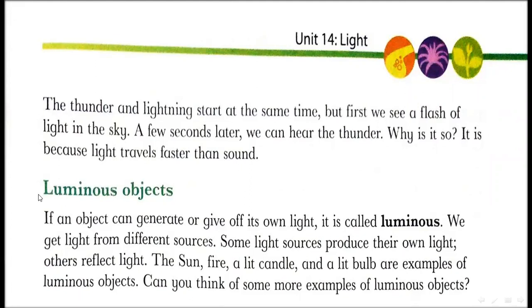Again, I repeat, what is a luminous object? If an object can generate or give off its own light, it is called a luminous object. We get light from different sources. Some light sources produce their own light, others reflect light. The sun, fire, a lit candle, and a lit bulb are examples of luminous objects.